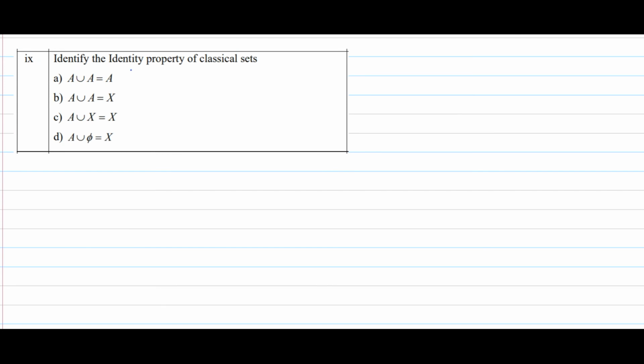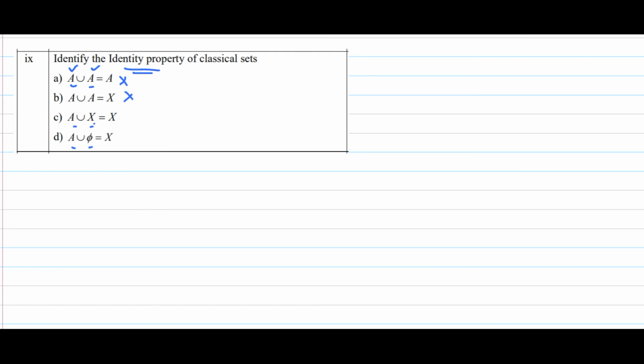Identify the identity property of the classical sets. For the identity property, we need to identify between two, that means two things should be different. If two things are the same, then we can call it idempotency, but not identity. To make this law identity, we should definitely have two different sets. So this is not correct and this is also not correct. Here two different sets are there, here also two different sets are there. Now we can see which one is the correct one.